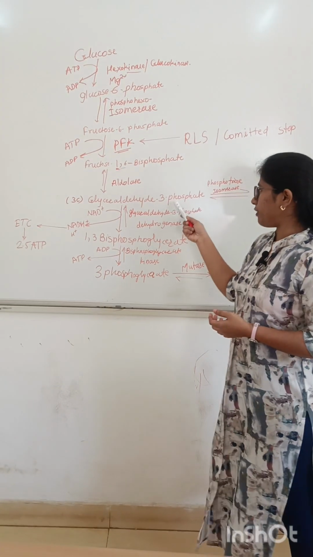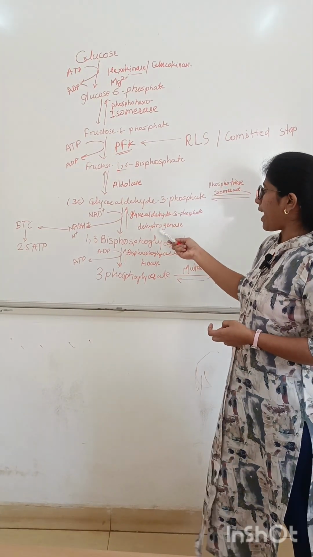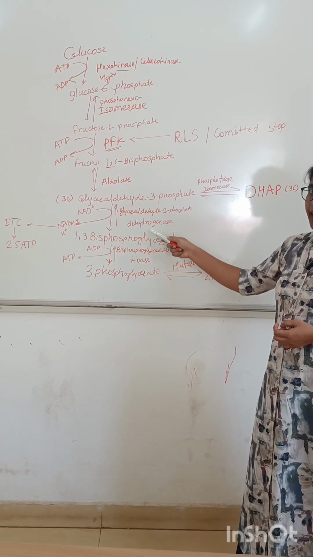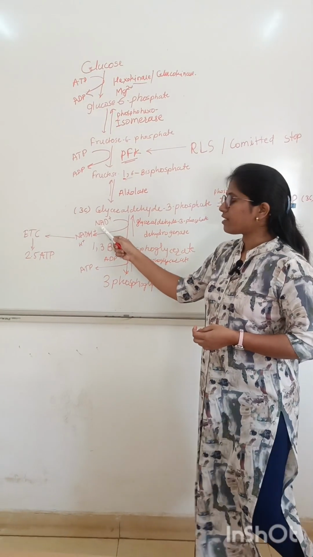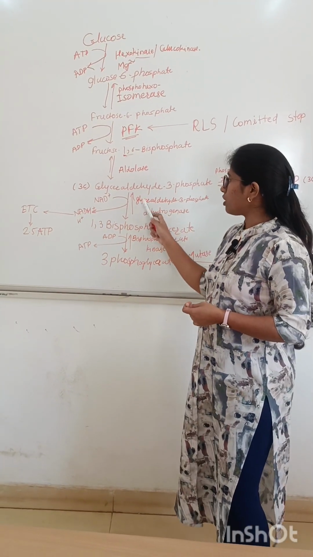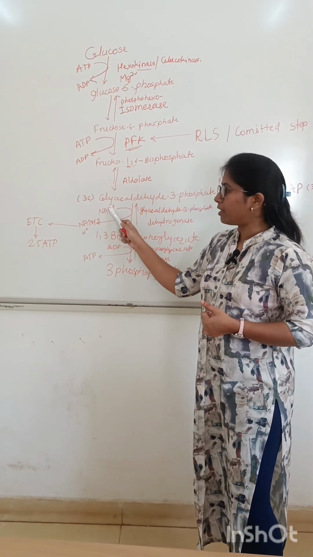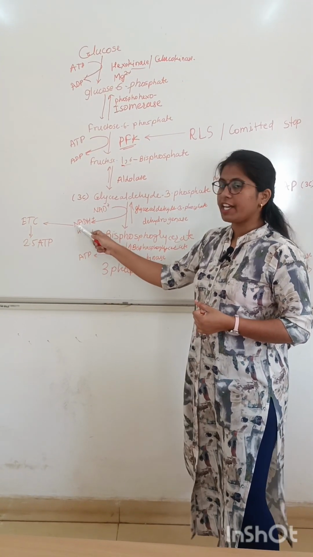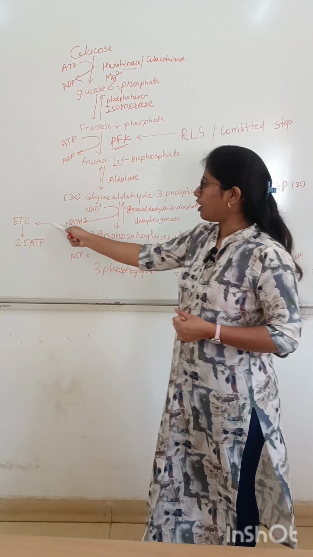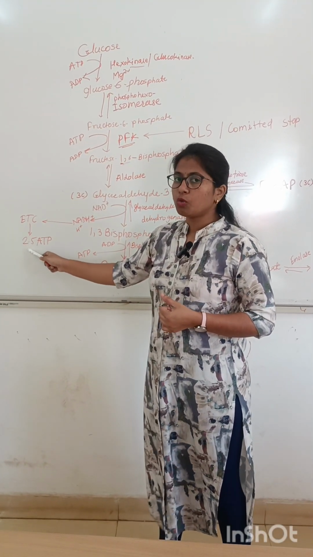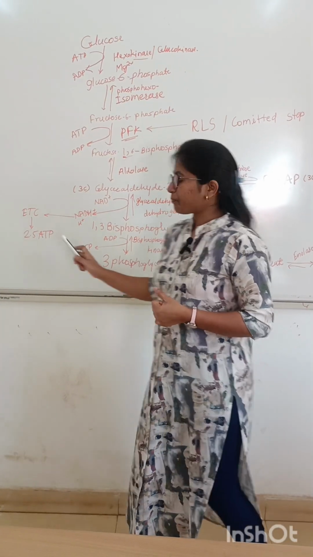This glyceraldehyde 3-phosphate undergoes dehydrogenation with the help of enzyme glyceraldehyde 3-phosphate dehydrogenase, and it requires NAD+. The hydrogen from the glyceraldehyde is taken up by the NAD+ and forms NADH, and this NADH undergoes the ETC in the mitochondria and forms 2.5 ATPs.